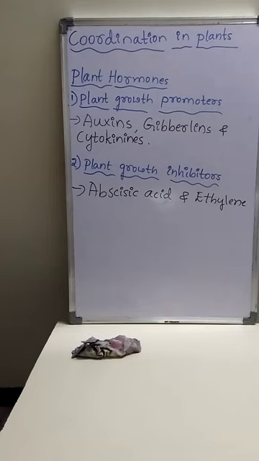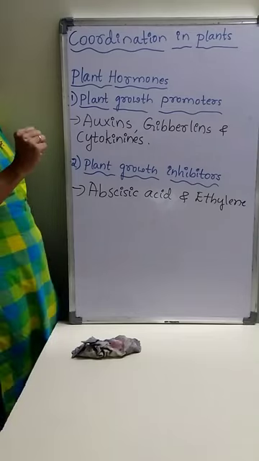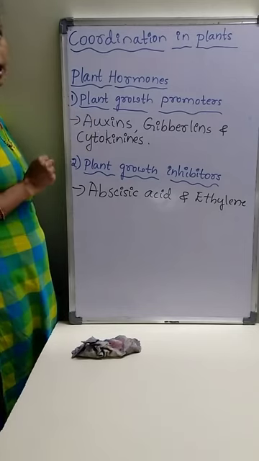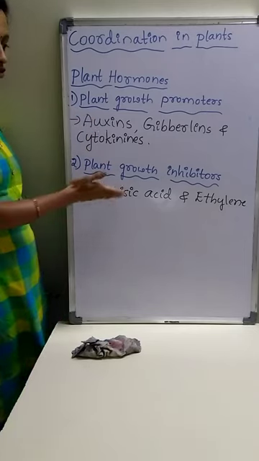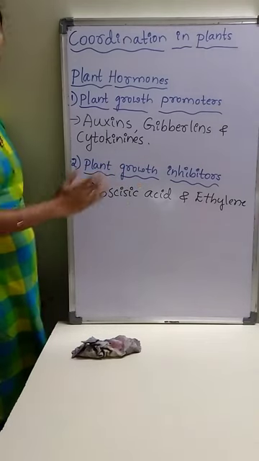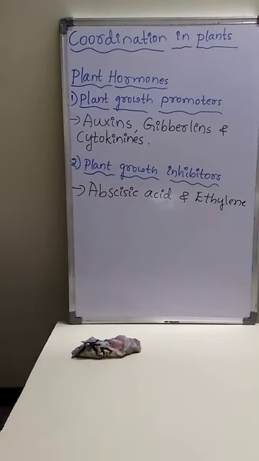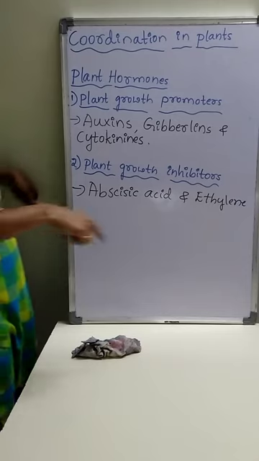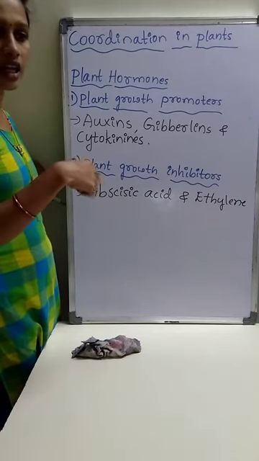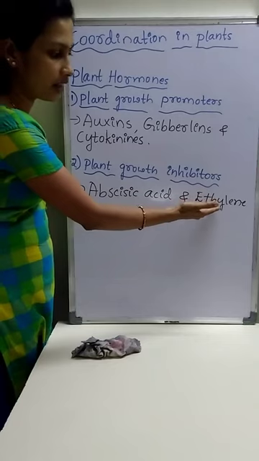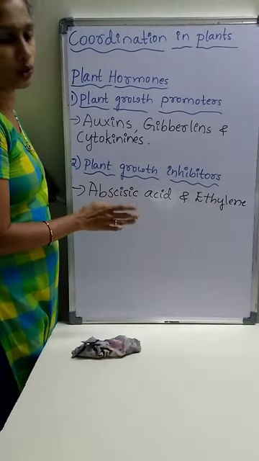and particularly abscisic acid promotes wilting or curling of leaves, and it promotes falling of leaves. Whereas ethylene is the hormone which promotes the transverse growth, that helps in increasing thickness, and it inhibits longitudinal growth.